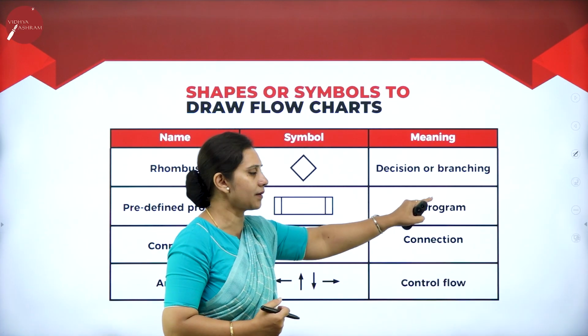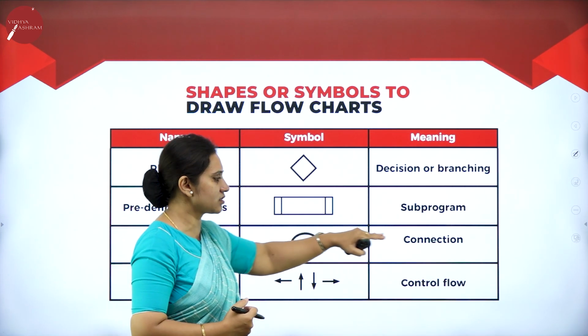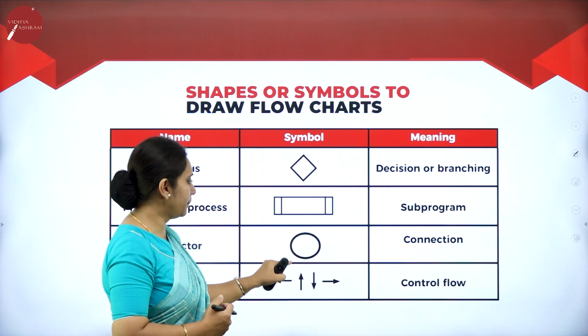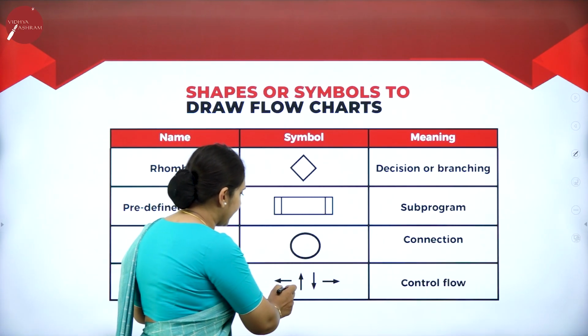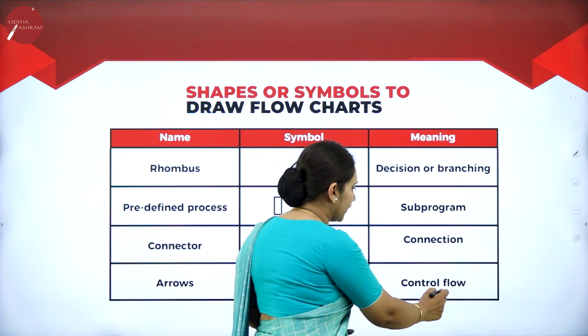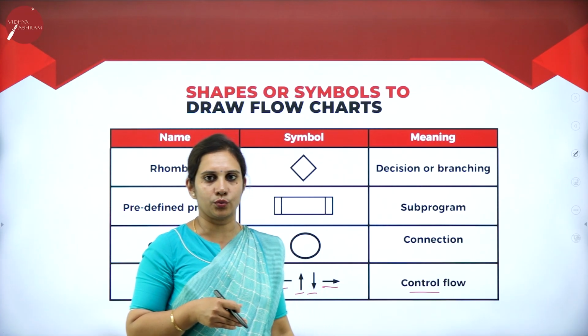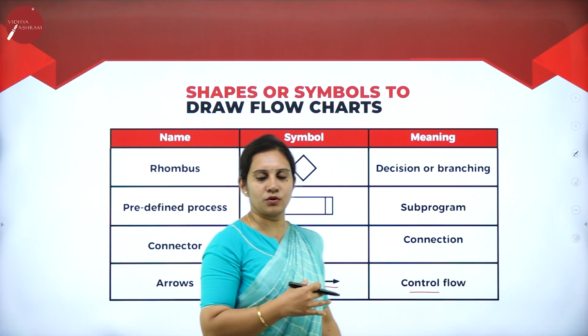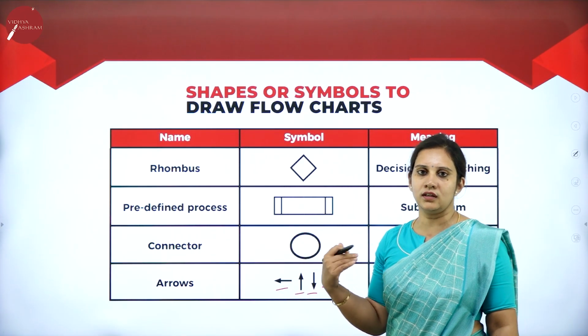This is used for subprograms, and we will use it very rarely. Next we have the connector, which is used for connection purposes, that is a circle symbol. Next, as you all know, the arrows, right, left, up and down, are for the control flow, to connect these steps visually. So these are the set of symbols we use to visually represent the flowchart.